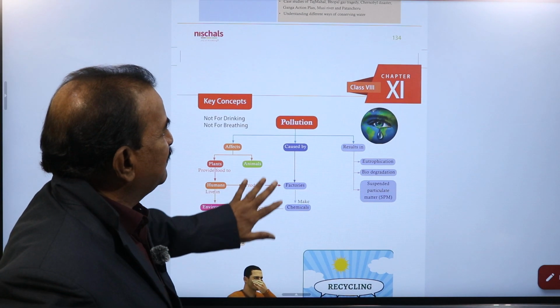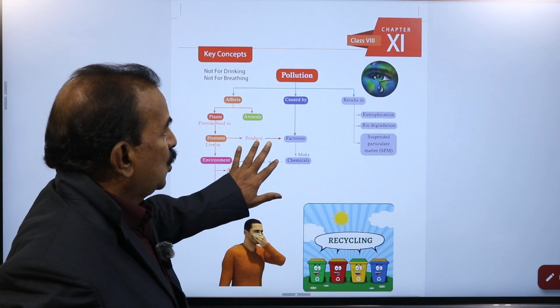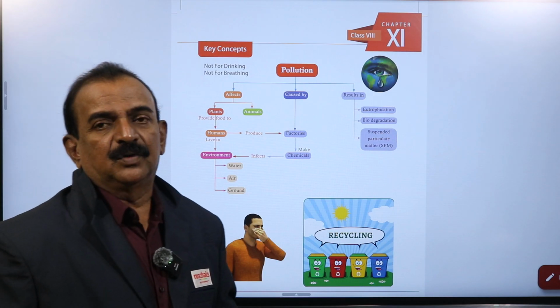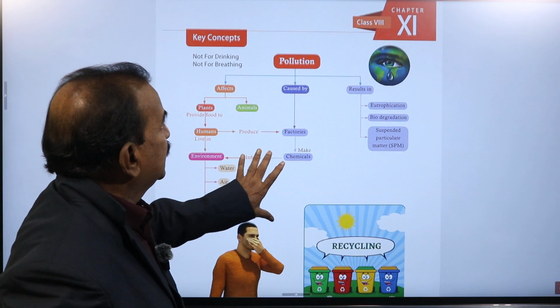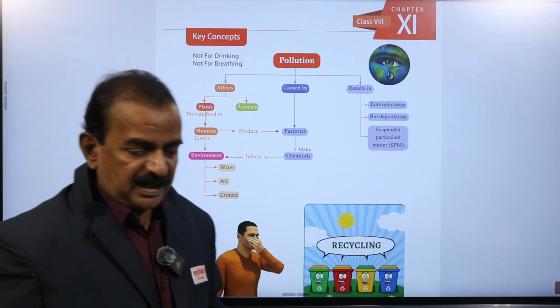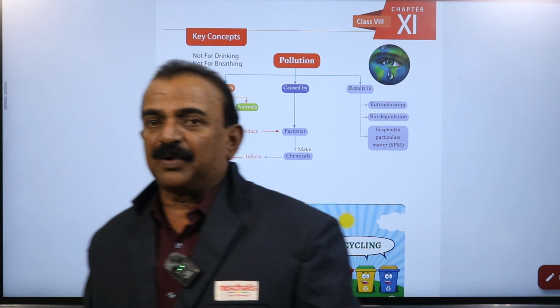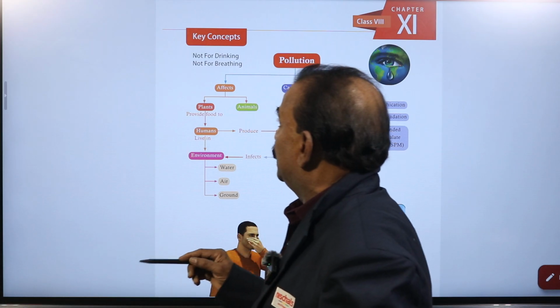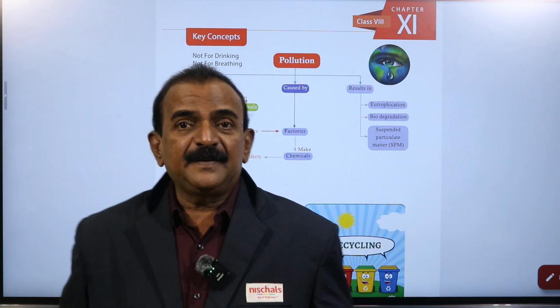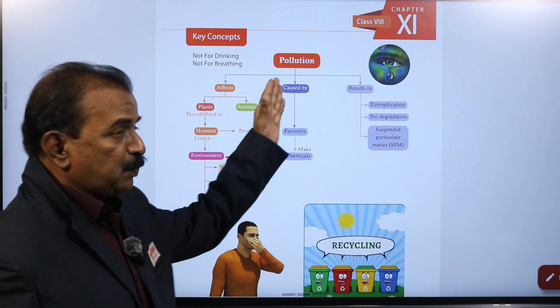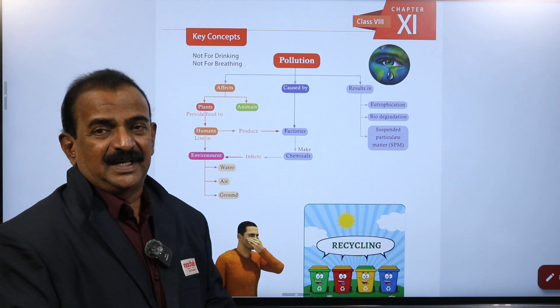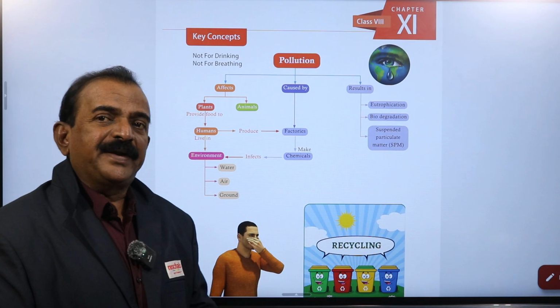Yes, this is an important page, page number 134. Here you are observing key concepts. Key concepts are provided on page number 134, not for breathing and also not for drinking. So the term pollution is there. What is pollution?